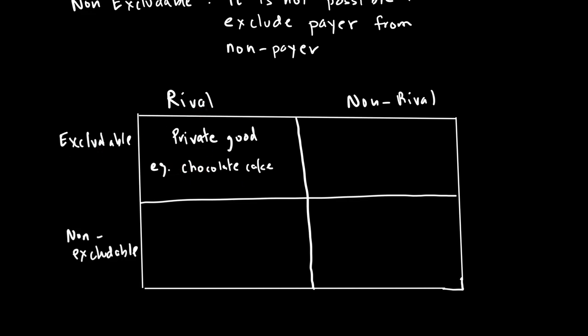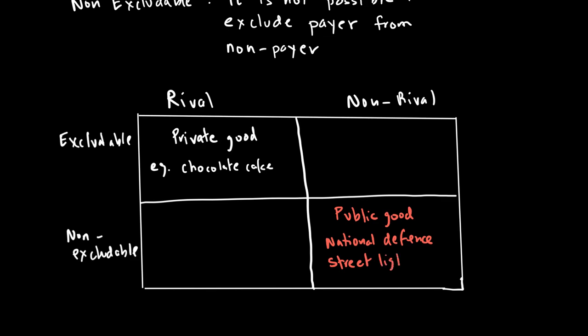But if a good is non-rival and non-excludable, we call such a good a pure public good. A pure public good could be, for example, national defense, as we mentioned earlier, or the street light that we mentioned.